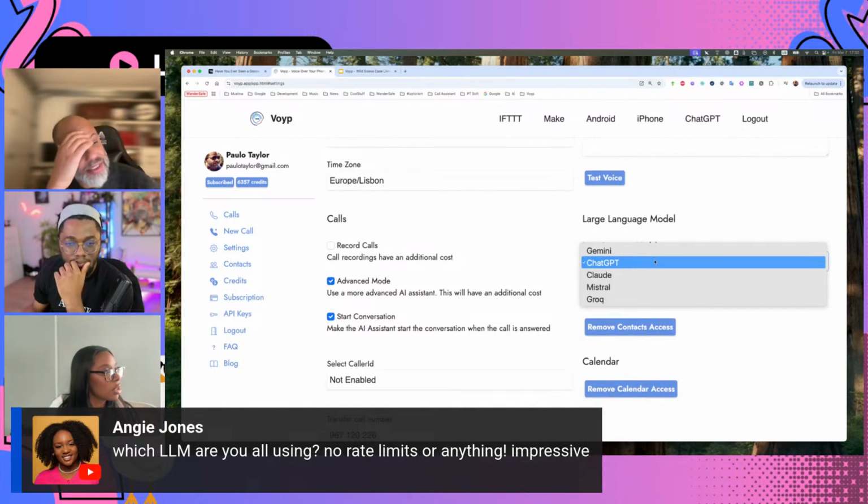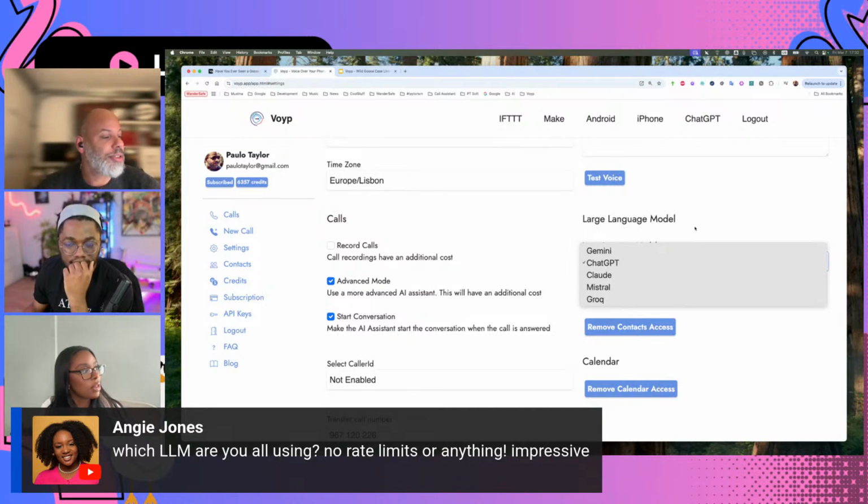For now, we have this. I think Grok from X and DeepSeek, I'm going to add them pretty soon. So yeah, you can select which one you want to use.